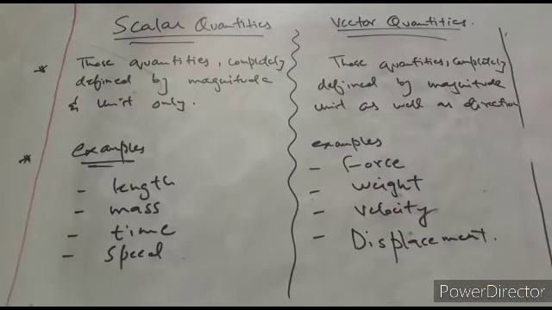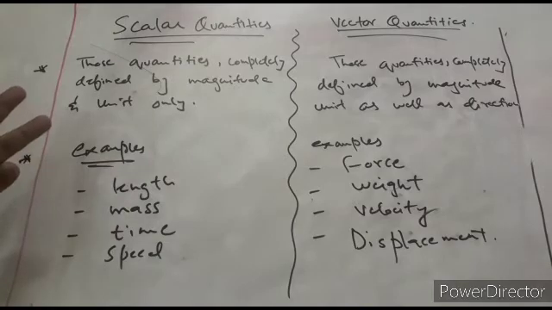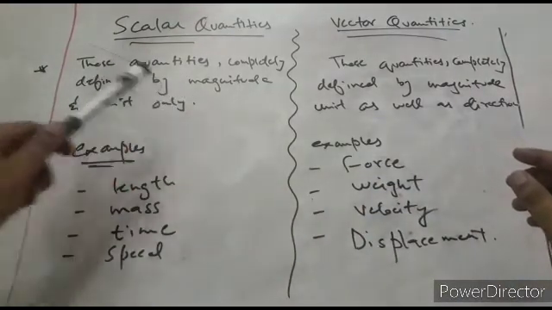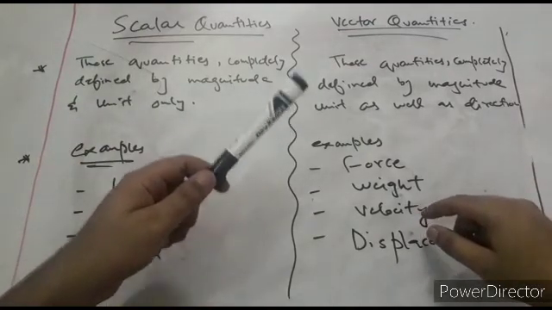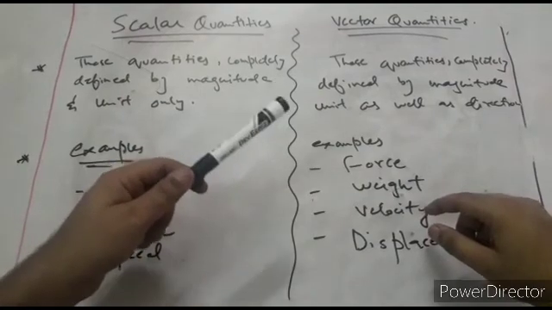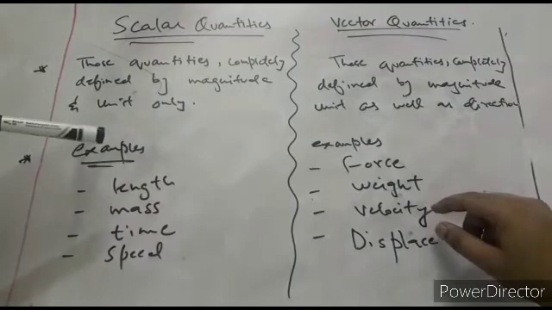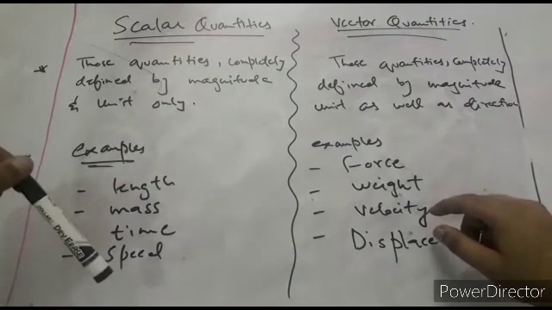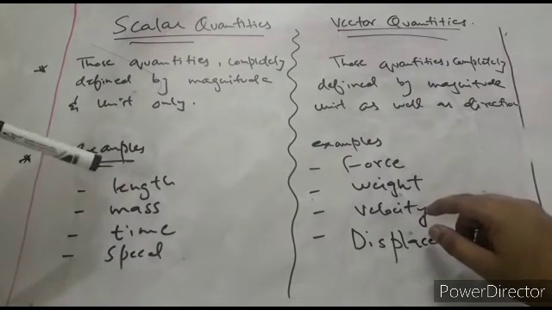Students, here is a comparison of scalar quantities and vector quantities. The difference between both is given here. Those quantities completely defined by magnitude and unit only are scalar quantities, and those quantities completely defined by magnitude, unit as well as direction are called vector quantities. Some examples of scalar quantities are length, mass, time, speed. All these quantities are independent of direction, so all these are scalar quantities.